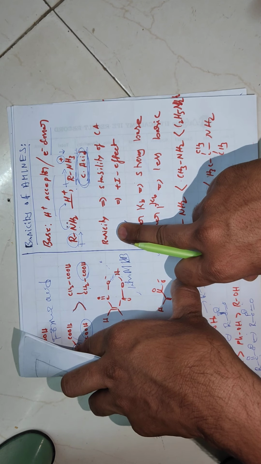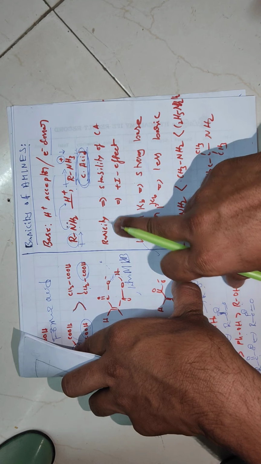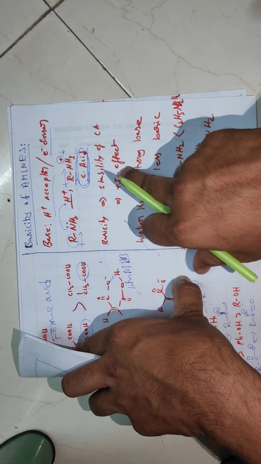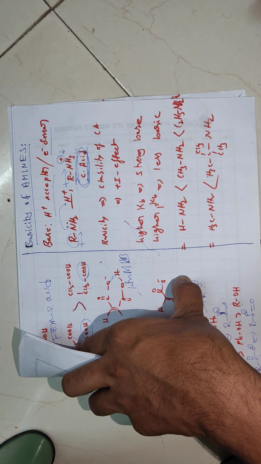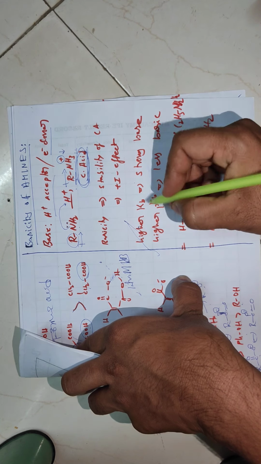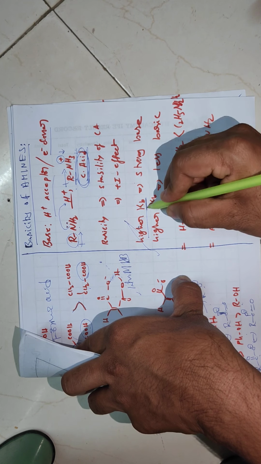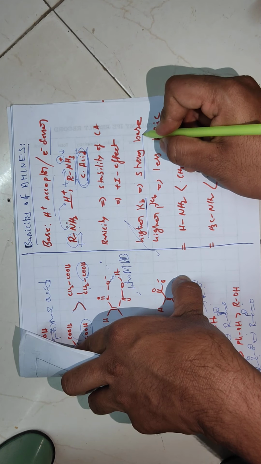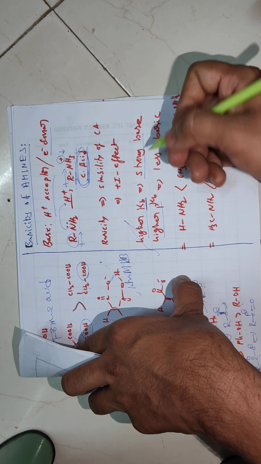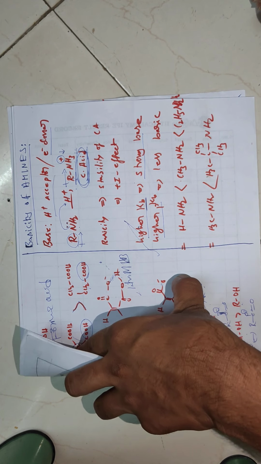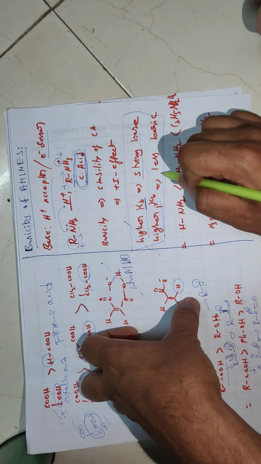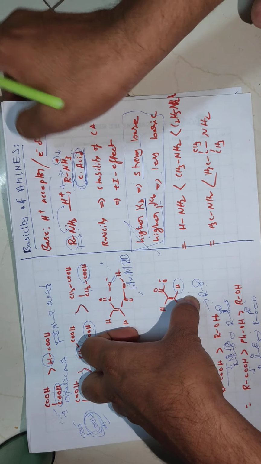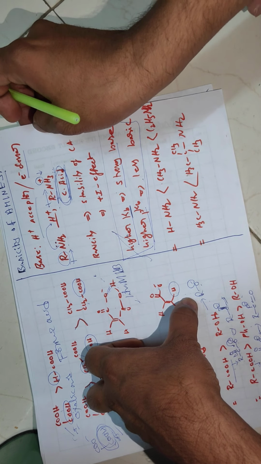Now, basicity depends on stability of the conjugate acid, nothing but the plus I effect. So like in acidic nature, higher Ka value, higher acidic compound. So here higher Kb, strong base, or higher pKb, weaker base. So you have to remember these terms Kb, Ka in ionic equilibrium and chemical equilibrium.